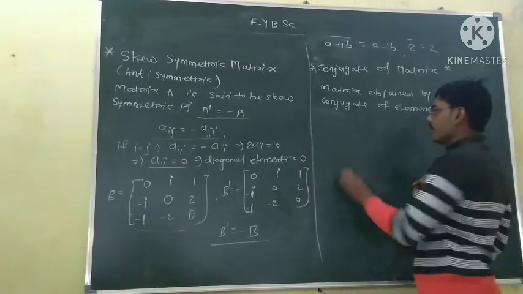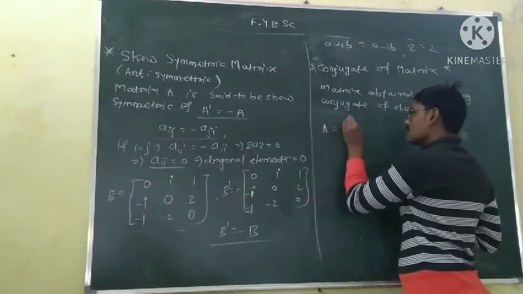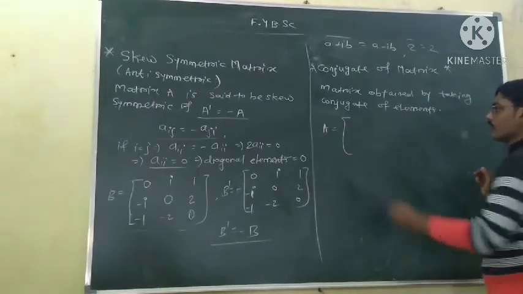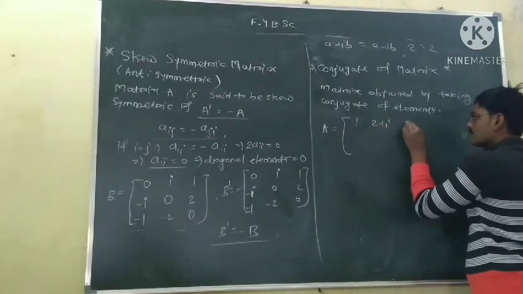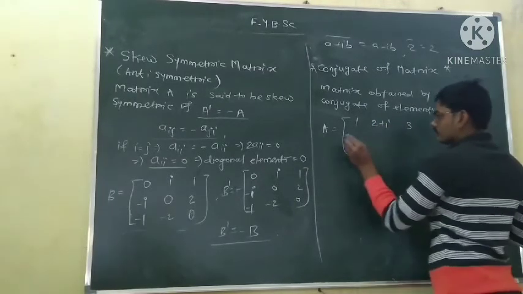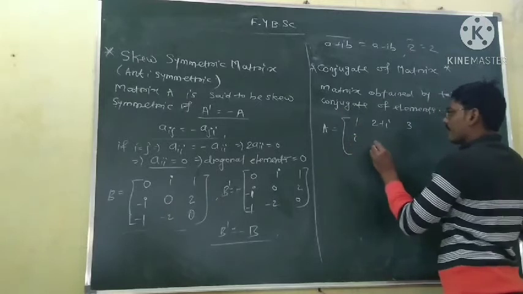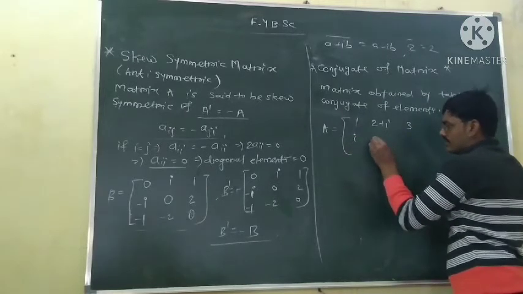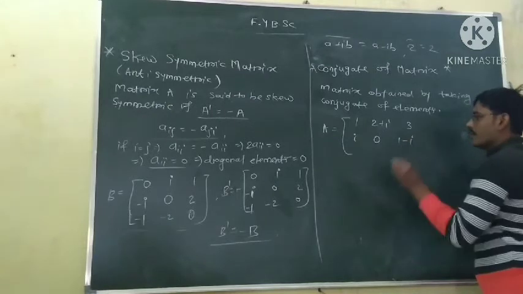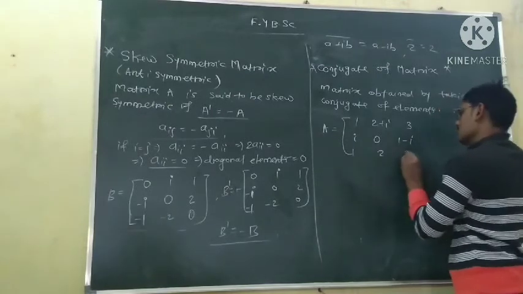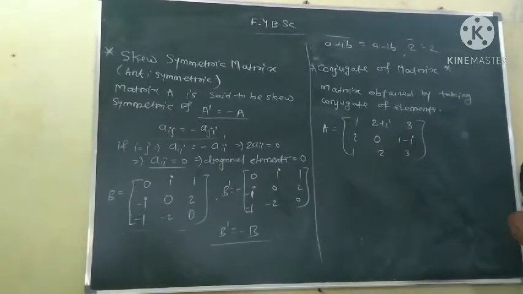Okay. For example, take the matrix A is equal to 1, 2 plus I, 3, I, 0, 1 minus I, 1, 2, 3. So this is the matrix.